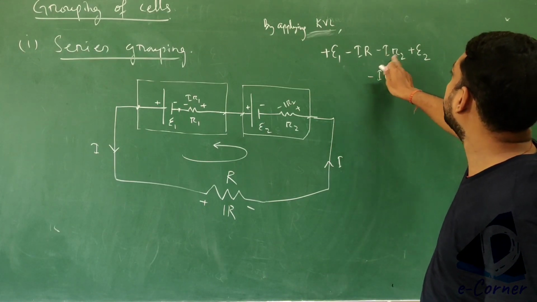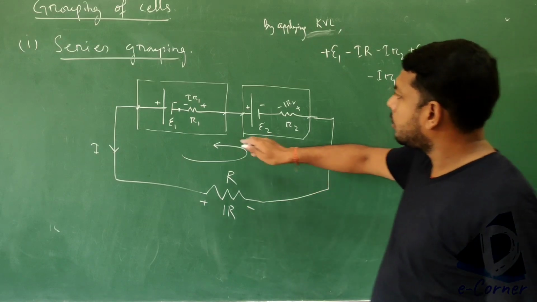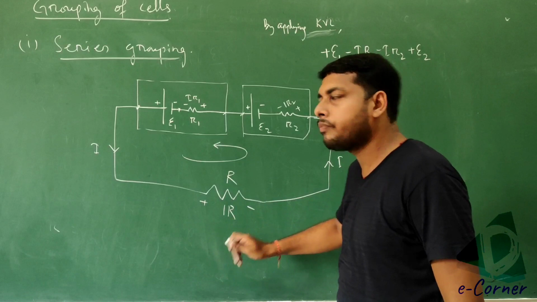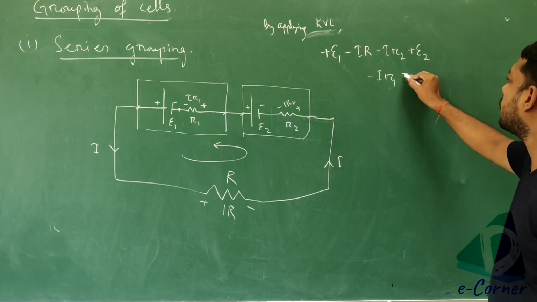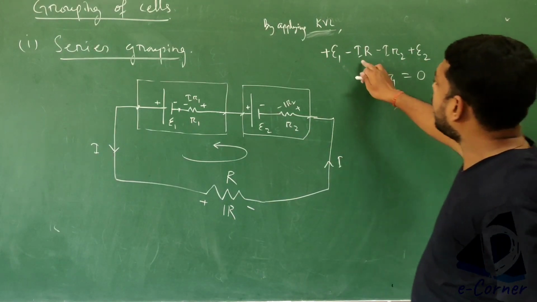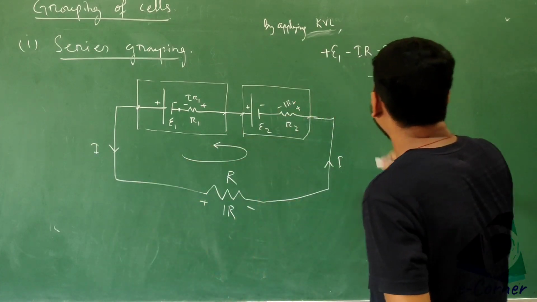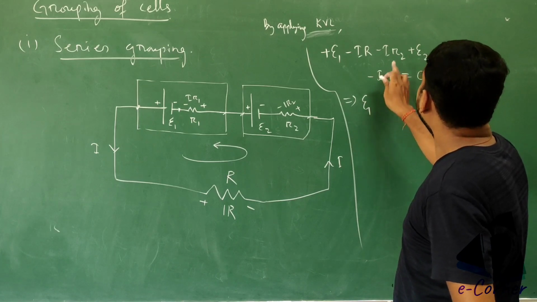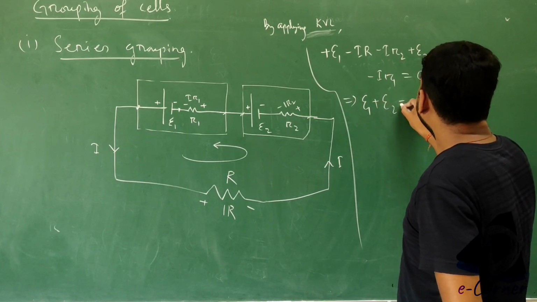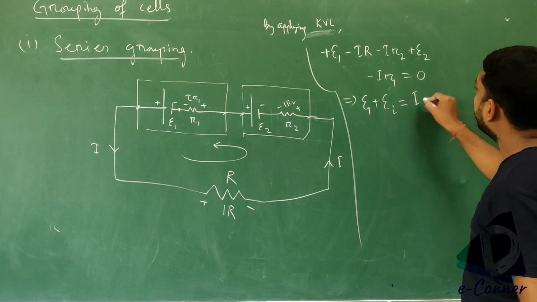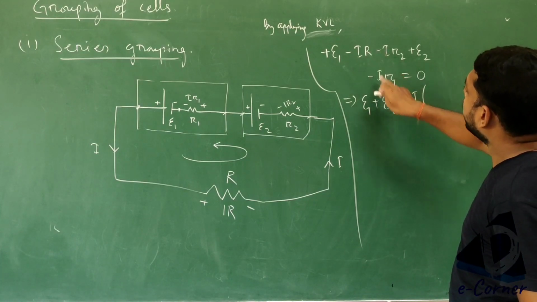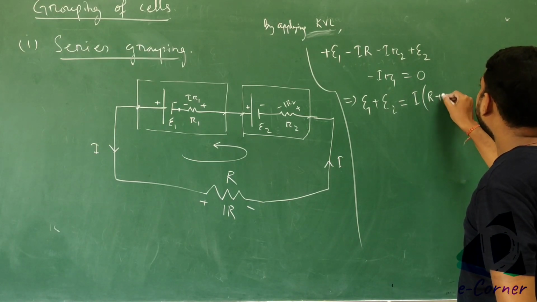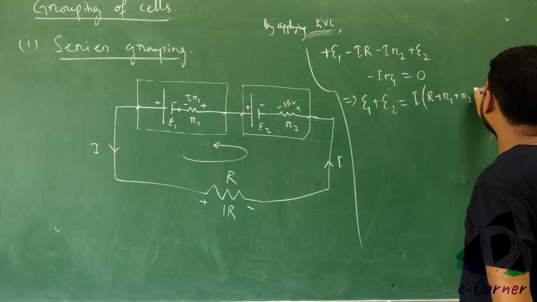How many terms are there? 1 2 3 4 5, so there are 5 components, so there are 5 terms equal to this. We have to calculate the current here, so we will write that E1 plus E2 is equal to I into, negative, everything goes to this side, so this one will be positive, R plus R1 plus R2.